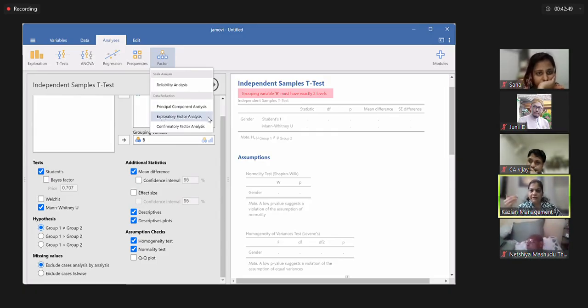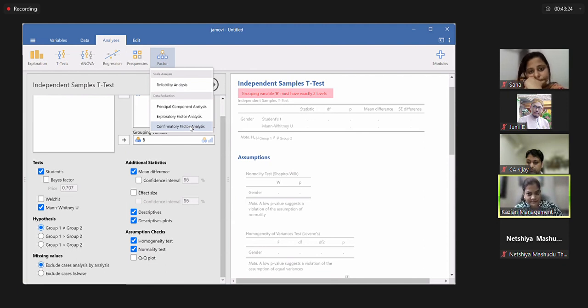If you already have predefined factors and just need to check whether they are correct or not, you can go with confirmatory factor analysis. Okay, so if you have a tabular questionnaire, factor analysis suits the best. If you have one independent, one dependent, pick a suitable chi-square and apply it. Okay. If you have only one single independent variable, then one-way ANOVA works the best. If you have two independent variables, two-way ANOVA works the best.